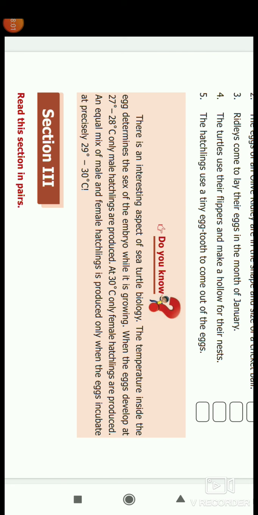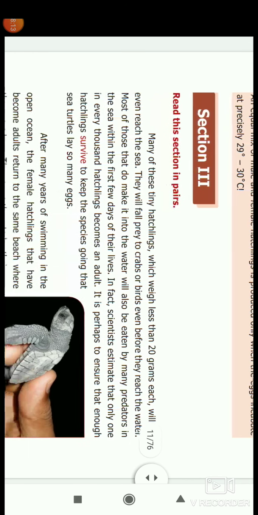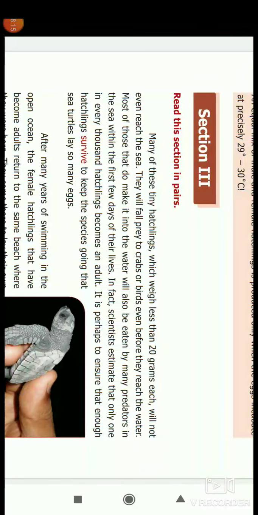Now we see section 3. In this section 3, these sea turtle hatchlings weigh about 20 grams, a small species, and they have to come out, or emerge from the land, when they are born. They should go to the sea. In the meantime, the crabs and birds take them for food, and they are eaten by predators.